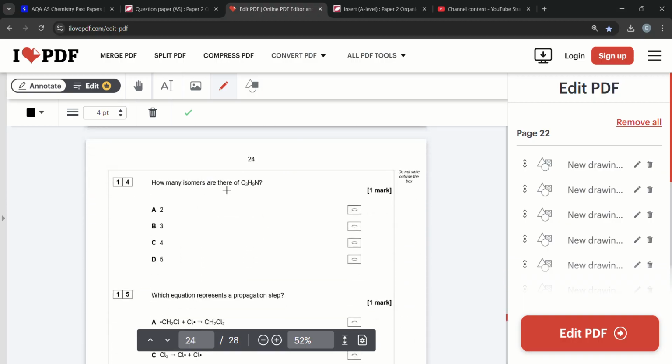Question 14. How many isomers are there of this? You just draw them all out and you should get C. 4 isomers.